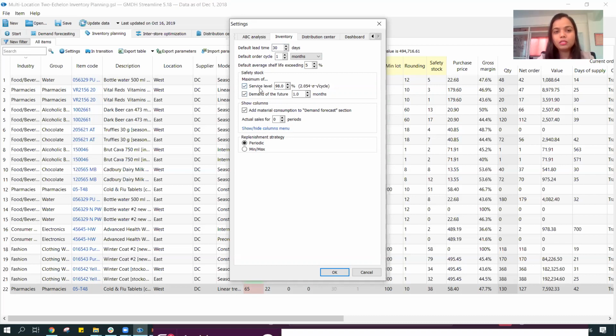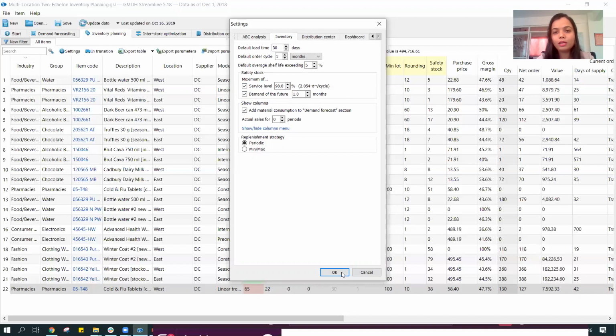So if my service level of 98% is translating to say 10 units of safety stock, and my future demand is translating to 100 units of safety stock, then the system is automatically going to consider the maximum of the two, and that is demand, which is 100 units in this case.